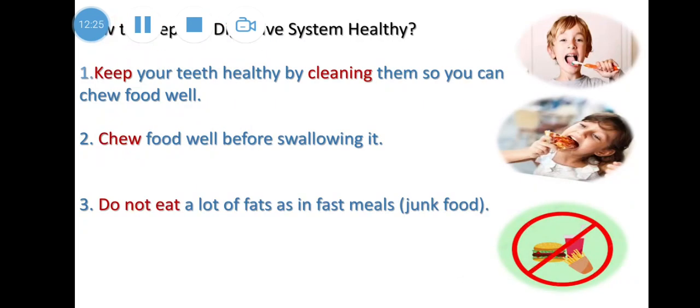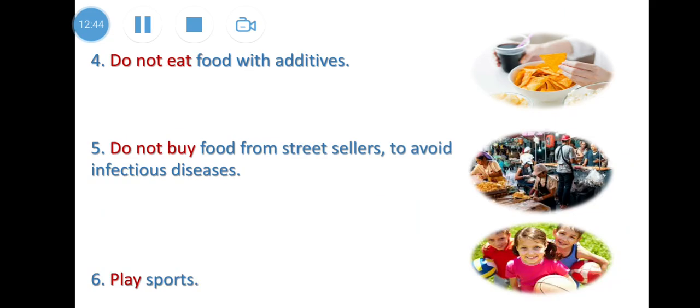What can we do to keep our digestive system healthy? We can clean our teeth. We can avoid food containing additives, and we can chew the food well. We can avoid fast food, and avoid food containing additives like chips. We can avoid buying food from the street, and we can play sport and exercise. And that's all about your digestive system.